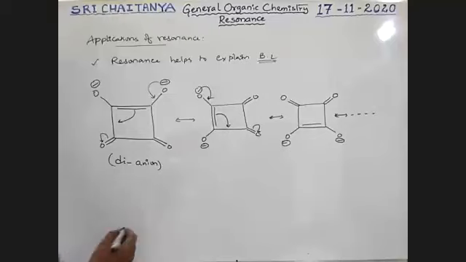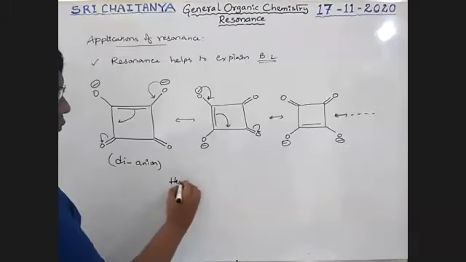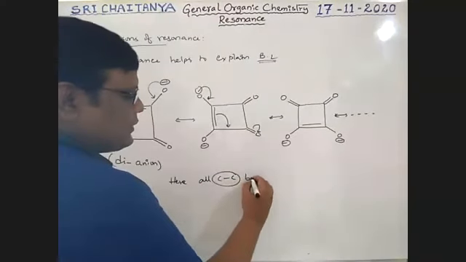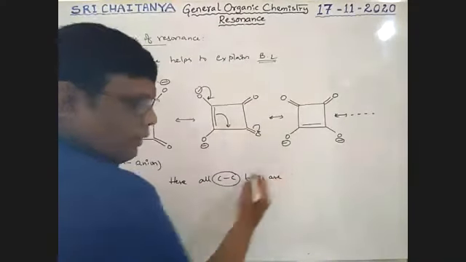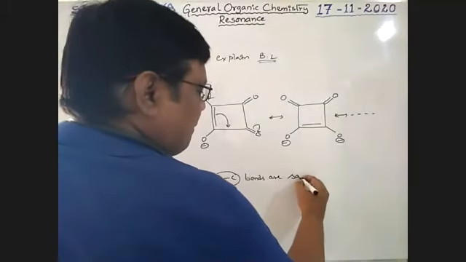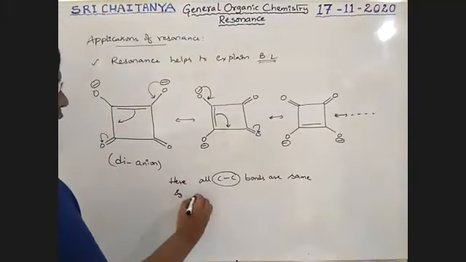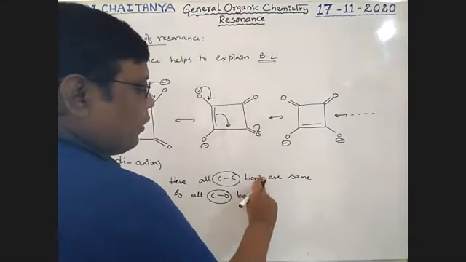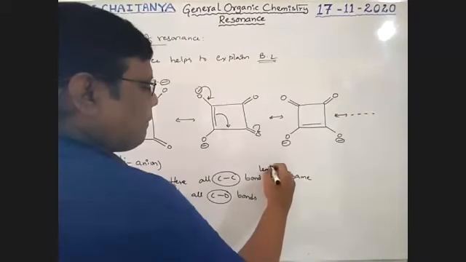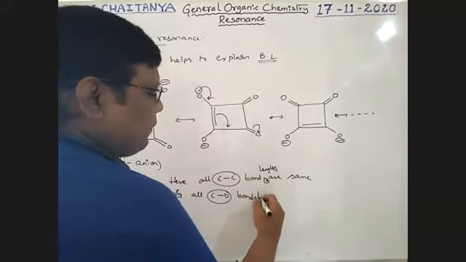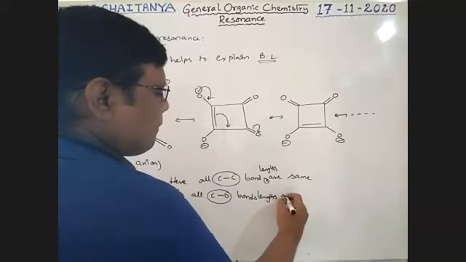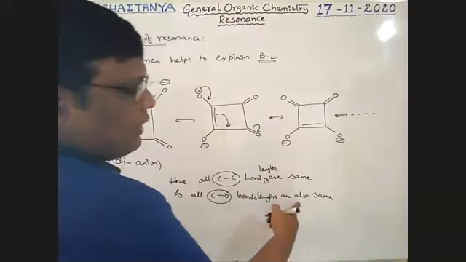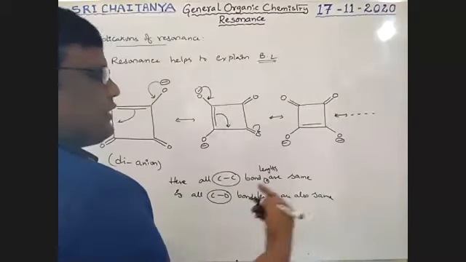Therefore, in this case, all CC bond lengths are the same and all CO bond lengths are also the same. CO is different, CC is different.